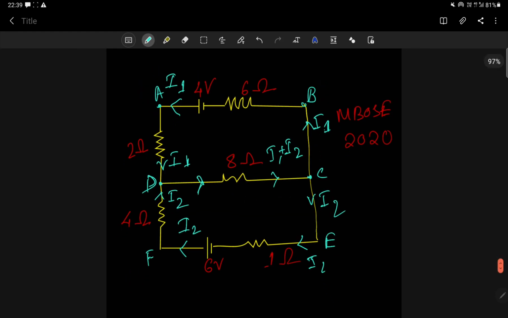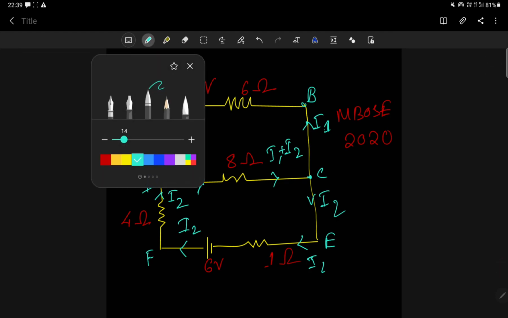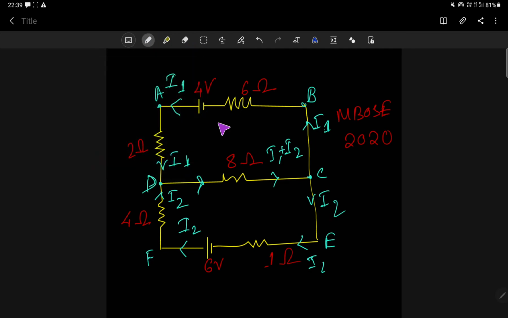Now after this, what you have to do, you have to choose a direction of loop. Let me write. Suppose the direction of loop is clockwise. In both cases, the direction of loops L1 and L2 is positive.